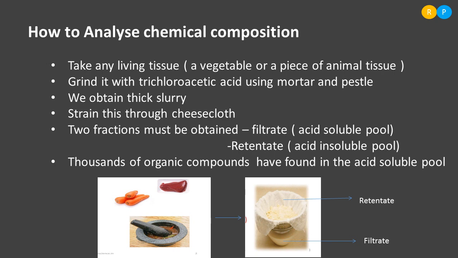There are two technical terms used to represent the fractions obtained after the filtration. The filtrate is technically called the acid soluble pool. Clear? Acid soluble pool is the technical term we use for the filtrate. The filtrate consists of the chemicals that get dissolved in the trichloroacetic acid, right? And the retentate is the other fraction obtained as a result of filtration. This is technically called the acid insoluble pool.